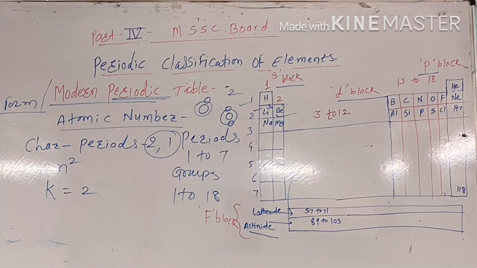Answer: Properties of elements are a periodic function of their atomic numbers.